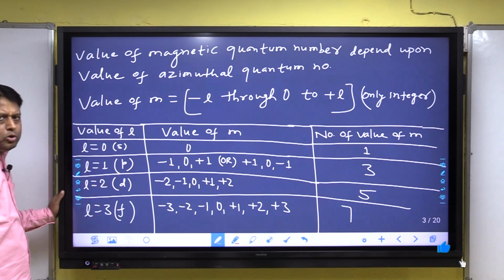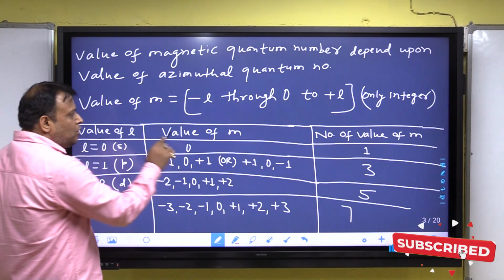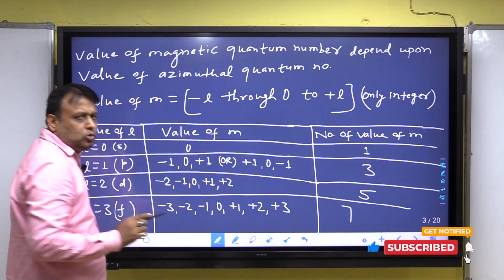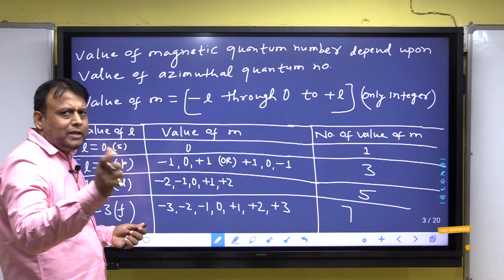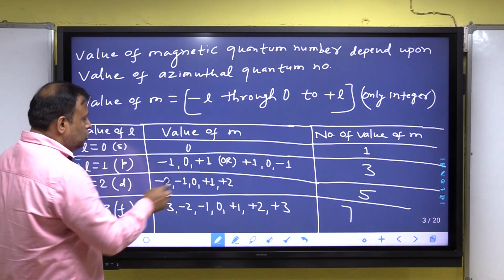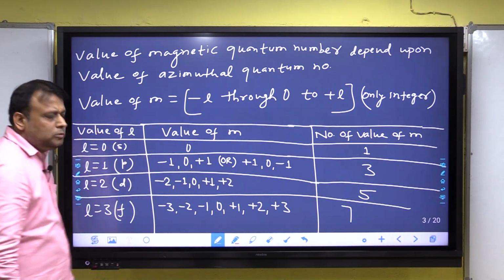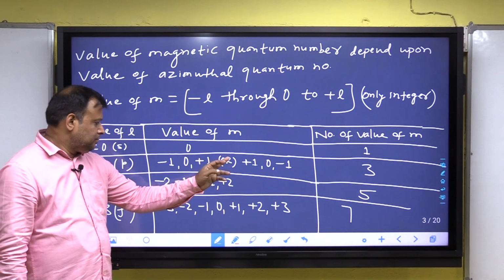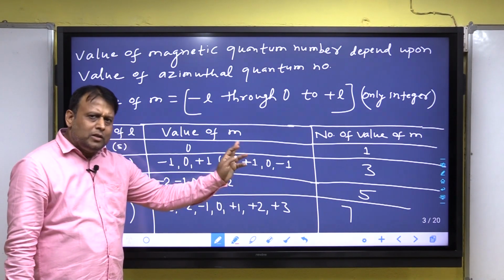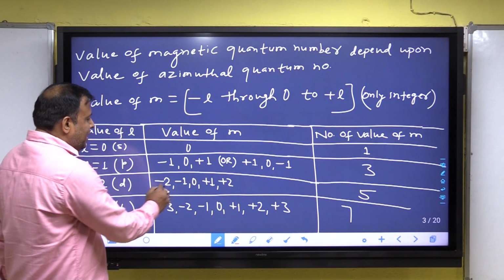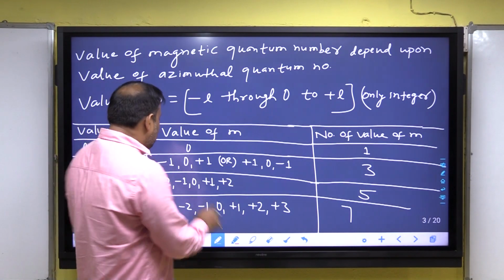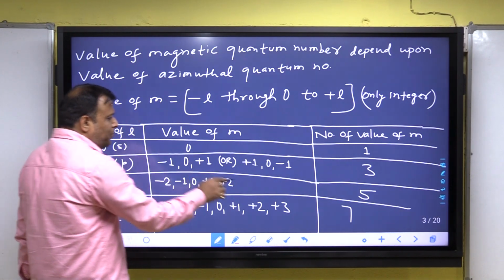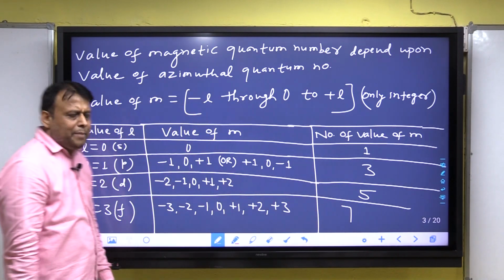When L is equal to 2, the value of m goes from minus 2 to plus 2, all integers: 0, minus 1, minus 2, and plus 1, plus 2. It may be written as plus 2, plus 1, 0, minus 1, minus 2, and hence the number of values of m is equal to 1, 2, 3, 4, 5. Number of values of m is 5.